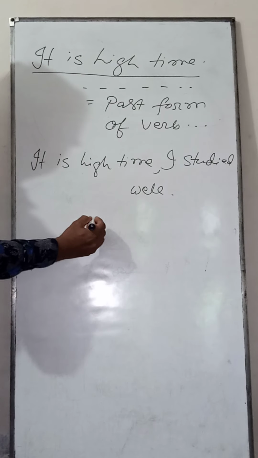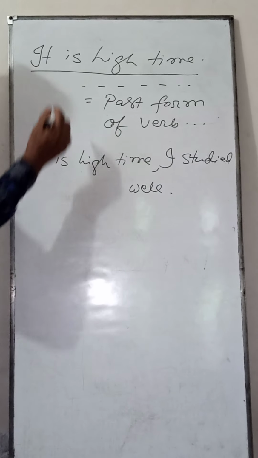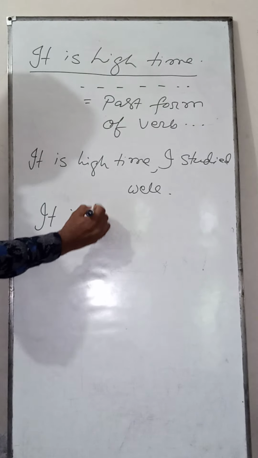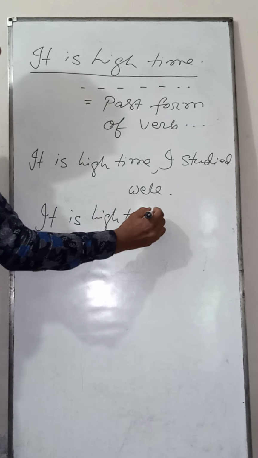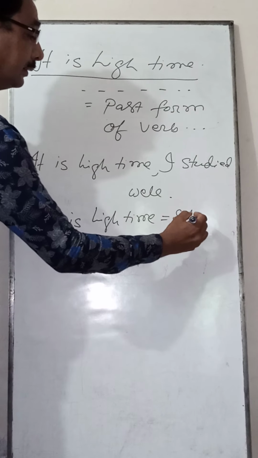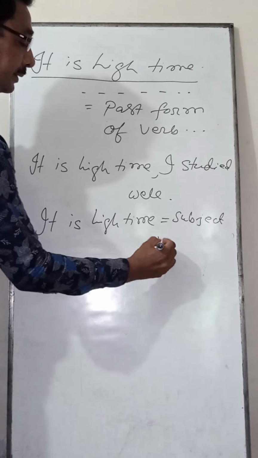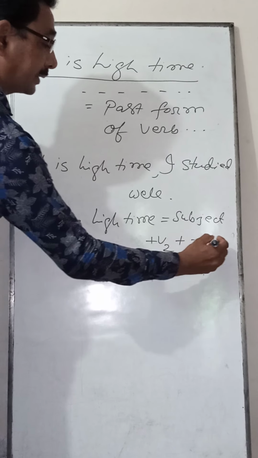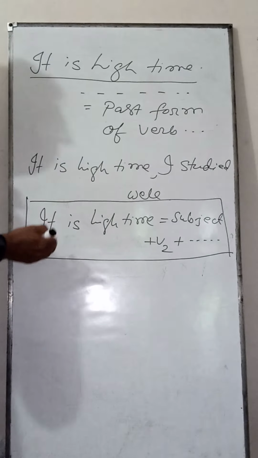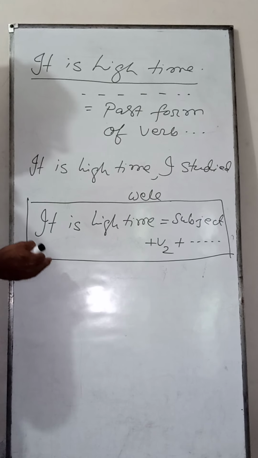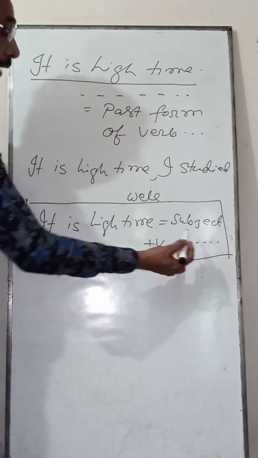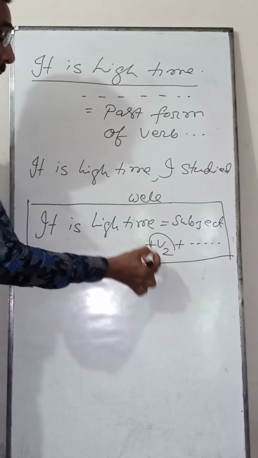And what is the structure of this sentence? If you find it is high time in a sentence, you have to write subject plus V2 plus extension. This is the structure. You have to memorize only the structure. This is an easy method to understand. If you find it is high time in a sentence, the verb of the second part will be in past form.